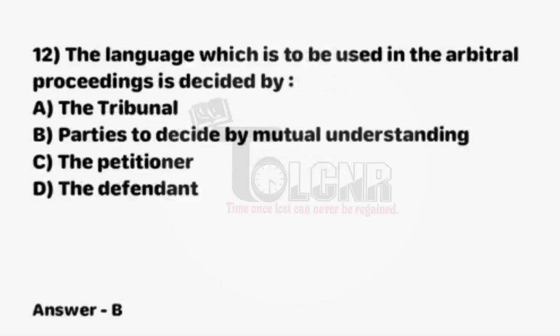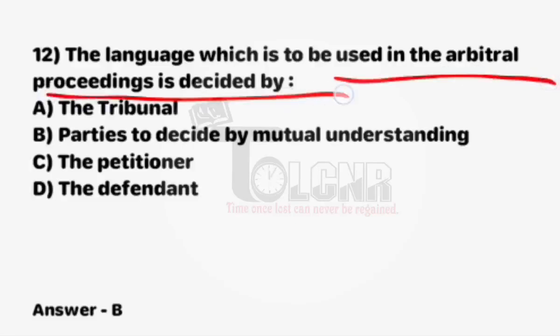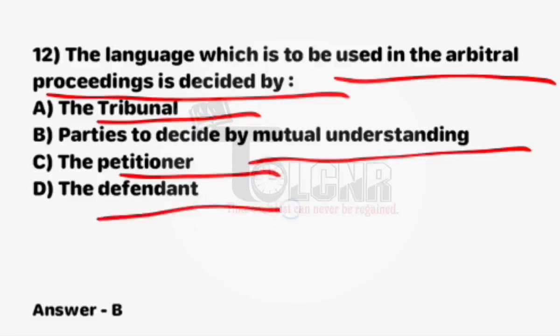Next question, the language which is to be used in the arbitral proceeding is decided by first option, the tribunal, and B option, parties to decide by mutual understanding, and option C, the petitioner, and option D, defendant. Right answer is B. Option B is correct. Parties to decide by mutual understanding, right?